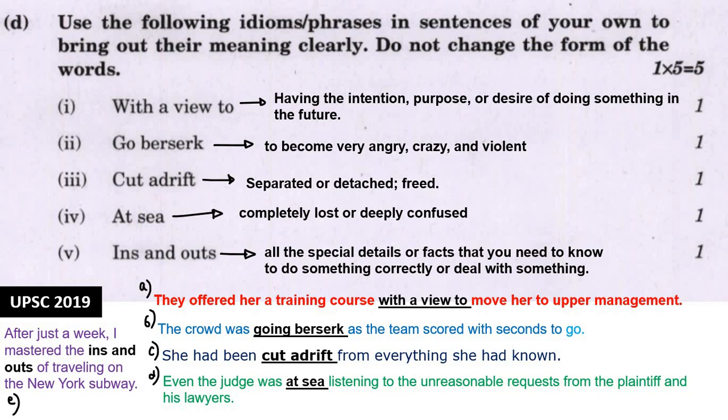Okay. Then ins and outs. Ins and outs means when you know everything about that particular topic or that particular thing. After just a week, I mastered the ins and outs of traveling on the New York subway. Right? So these are the sentences which you can frame.